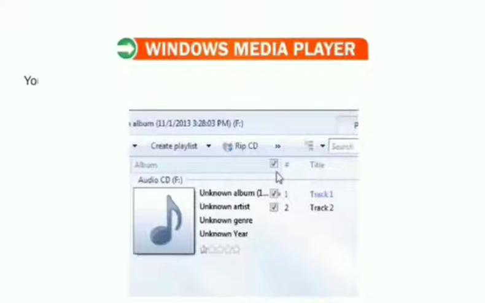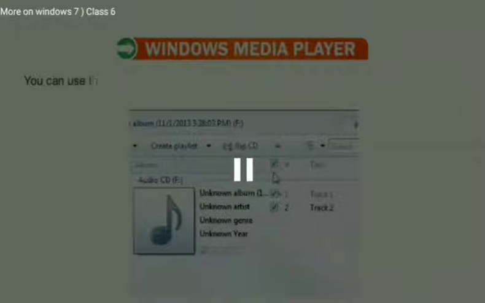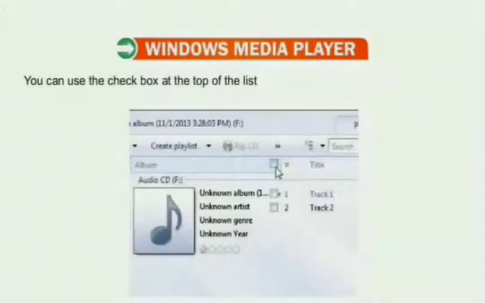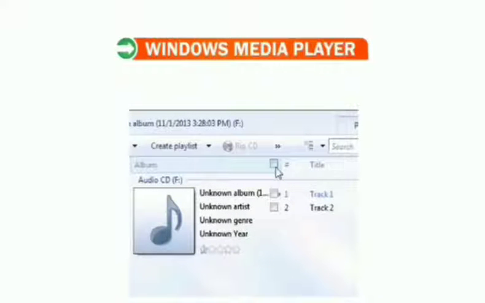Next, whichever songs we want to copy to the computer, we have to select those songs by just clicking on the checkbox in front of those songs, or we can also select all the songs of the CD by selecting the all songs checkbox at the top of the screen. Use the checkbox at the top of the list to select or clear all checkboxes at once.